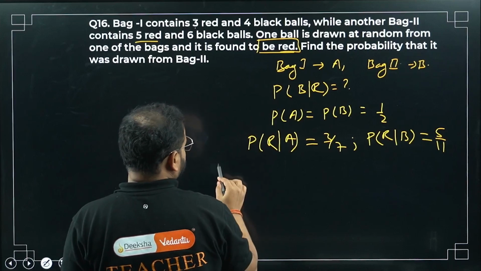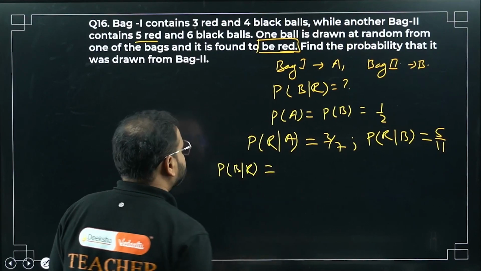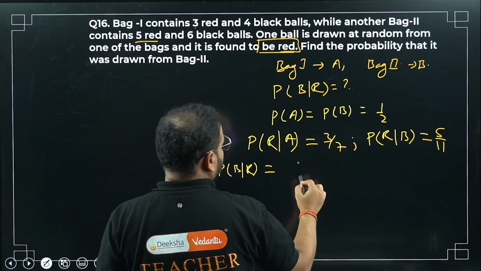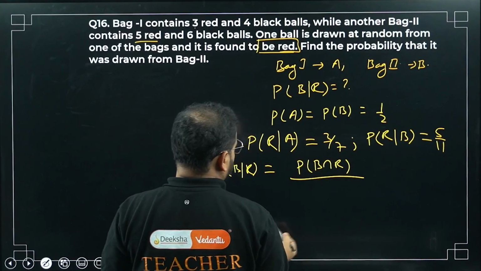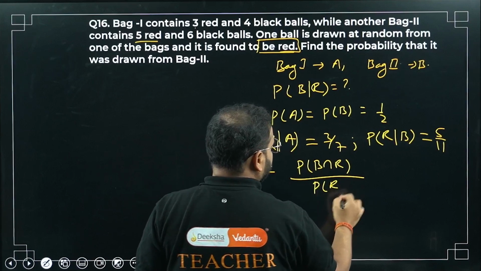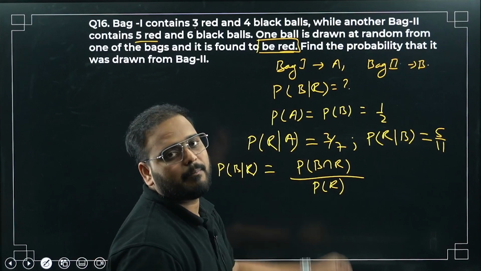Write this conditional probability now. P(B|R) equals P(B intersection R) divided by P(R). Total means the total of the red balls that you're getting either from bag 1 or bag 2.